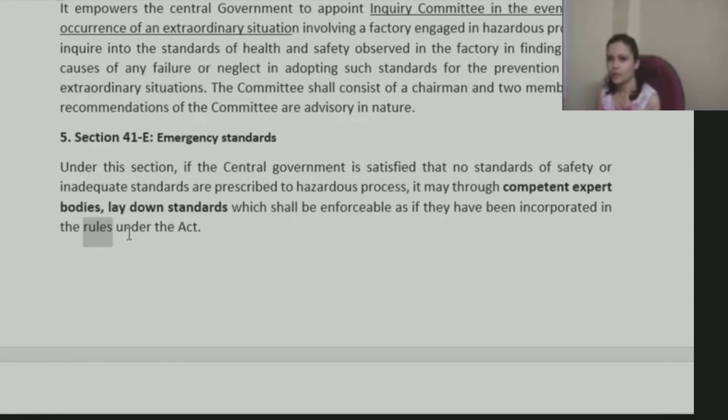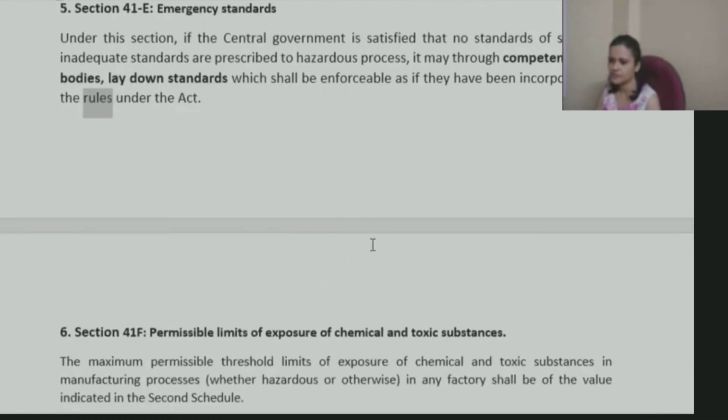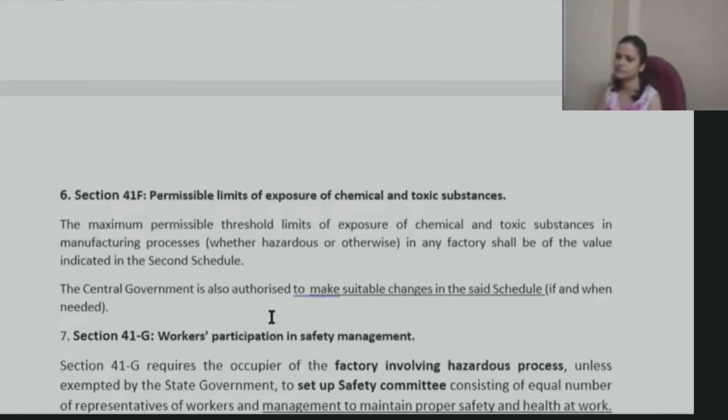There may be one Motor Vehicles Act, and there might be some rules with regard to it. So rules are nothing but just like an act, having provisions, and those rules would be binding on people like these factories. Okay, so this is the emergency standard.